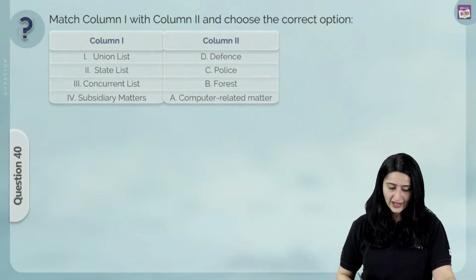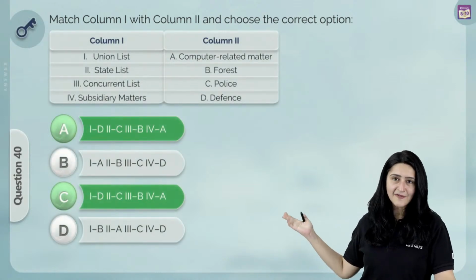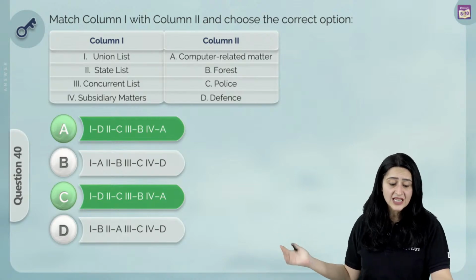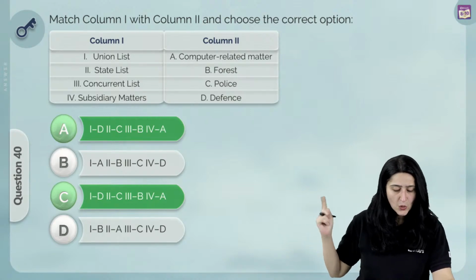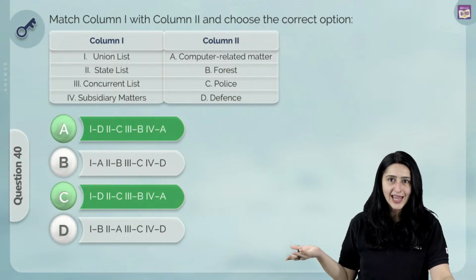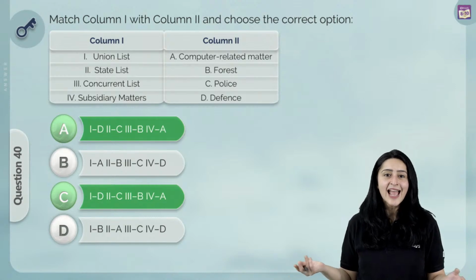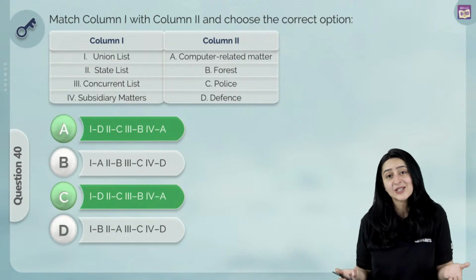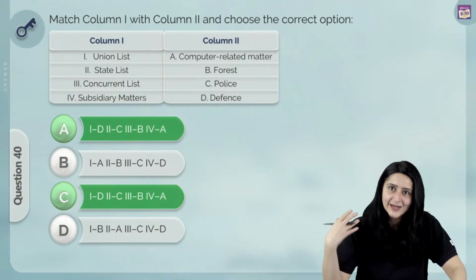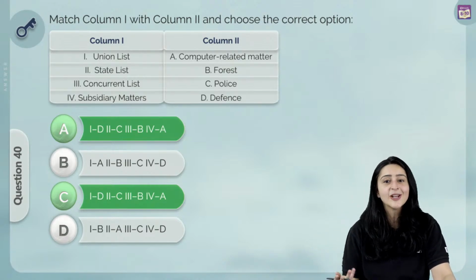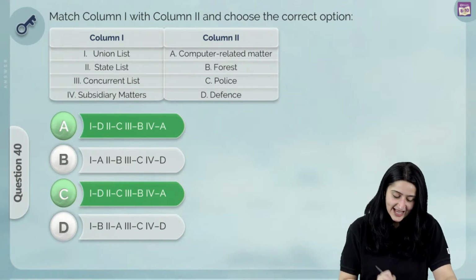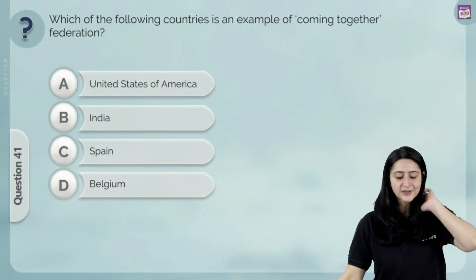Now the thing to note over here is we have been given the correct answer in both A and C. As you see, A also says 1D, 2C, 3B, 4A, and C also says 1D, 2C, 3B, 4A. We know that both of these are the correct answer, and so we've highlighted both for you. This is what I mean to say that there have been some errors in the way the questions and the multiple options have been given. So let's just see what CBSE says at the end when the results come. Let's move on to our next question.